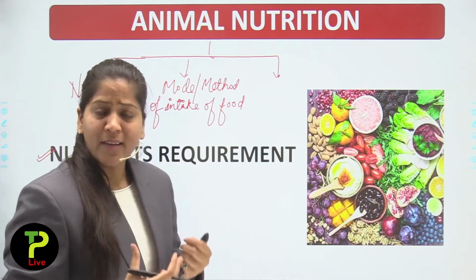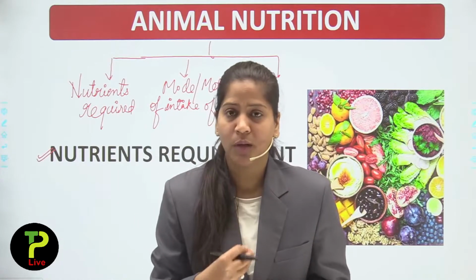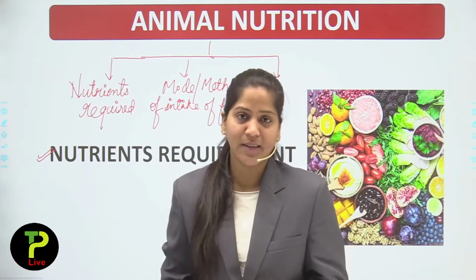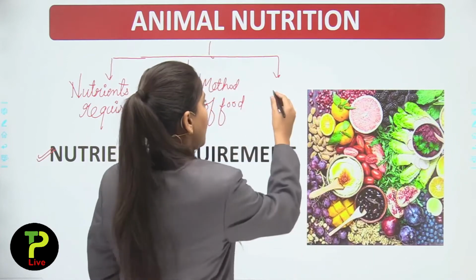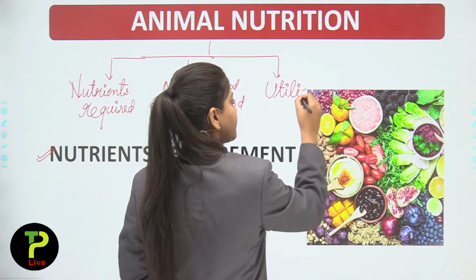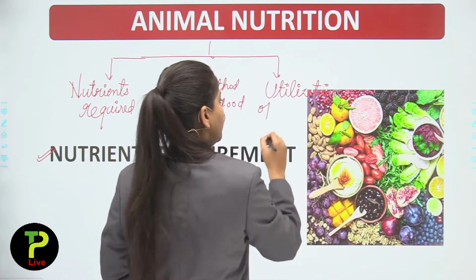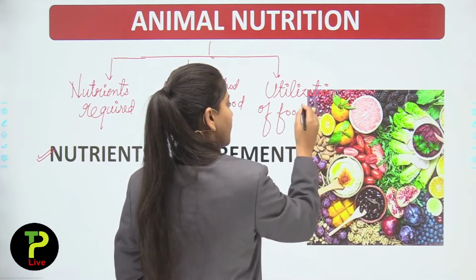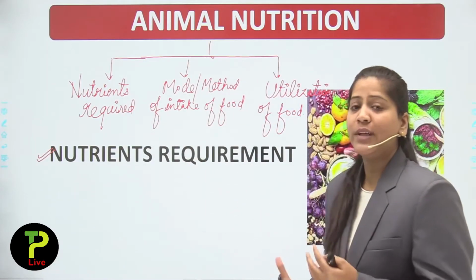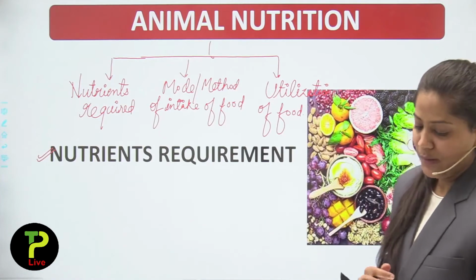Second topic is comprising of the mode or the method, or I can say the way I am eating food. So we will discuss the way of eating food in animals. And the third topic is utilization of food. In this topic we will study how that food gets utilized or used in our body. So let's move forward.